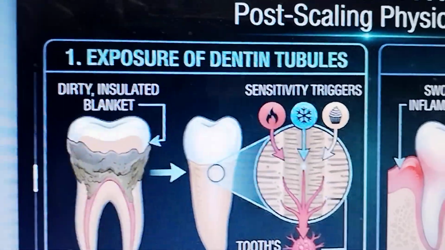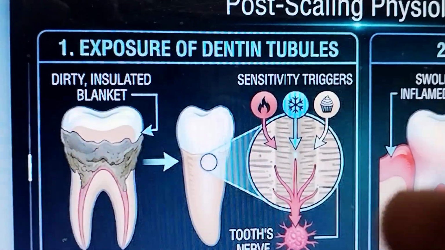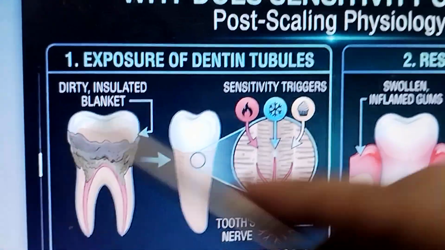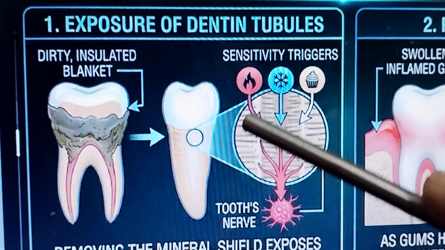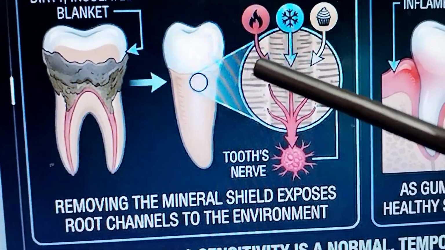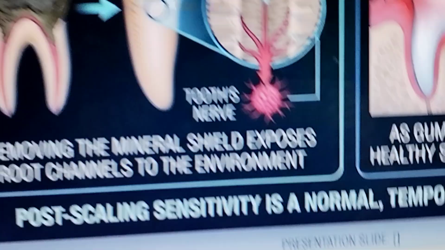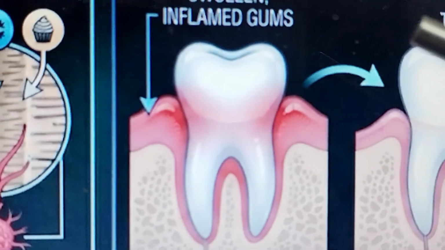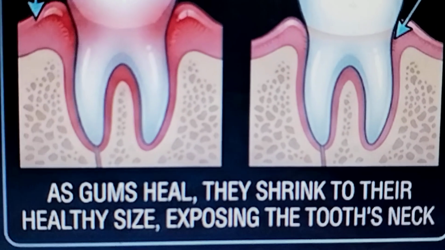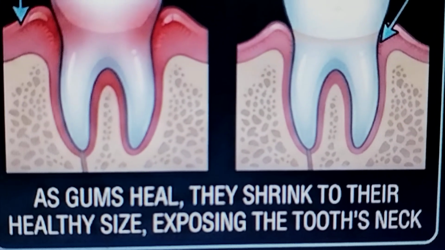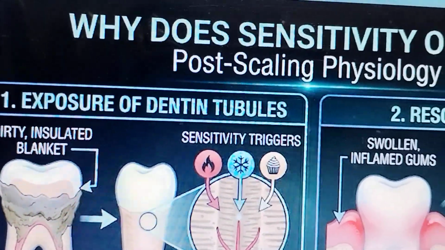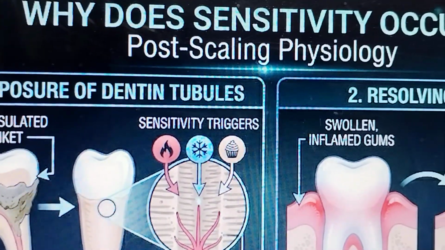Okay, sorry for the interruption. Exposure of the dentinal tubules, the dirty insulated blanket, and sensitivity triggers. When we remove this calculus, what happens? This whole area is exposed, leading to sensitivity. Resolving gums: swollen gums, and then healthy gums. As gums heal, they shrink to their healthy size, exposing the tooth neck. So post-scaling sensitivity is normal, a temporary sign of healing.